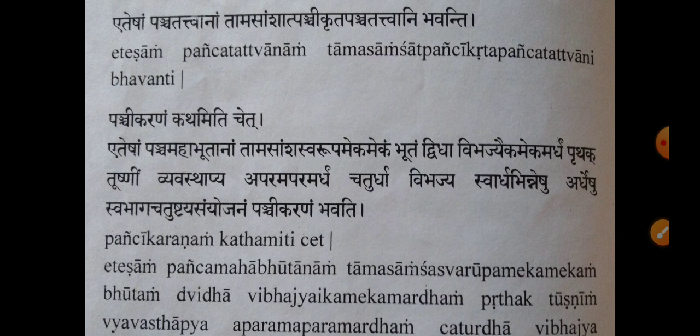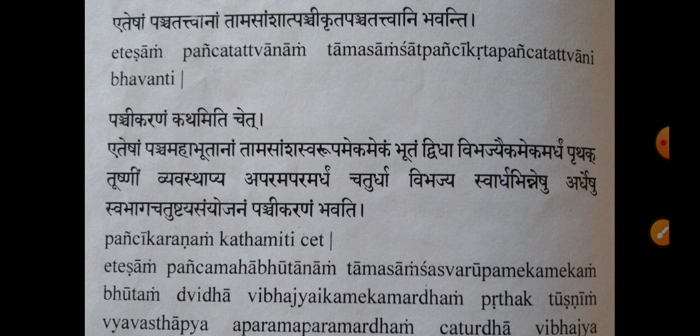So now it is describing the process of panchikaranam. How will this process of grossification be done, to move from subtle elements to grossified elements? The process of panchikaranam is: from the tamasic aspects of the five great elements, each element divides into two equal parts. There are five great elements, right? That is tanmatras. Among the five tanmatras, each element divides into two equal parts. That is the first step.